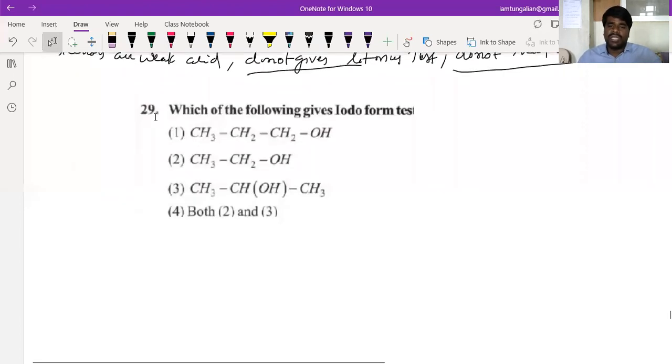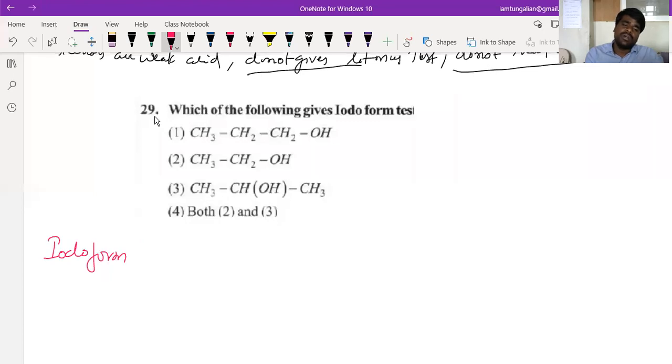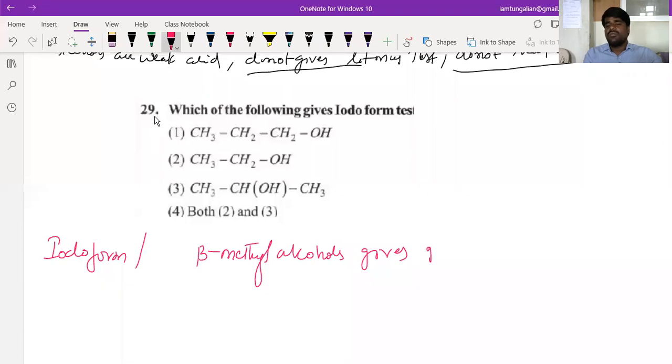Which of the following gives iodoform test? What is iodoform test? See, the iodoform test, I already told you, beta. This is called the iodoform test, or we call it the haloform test. It can be called anything. What happens? Basically, I told you, beta methyl alcohol gives iodoform test. You should know what a beta methyl is in the iodoform test.